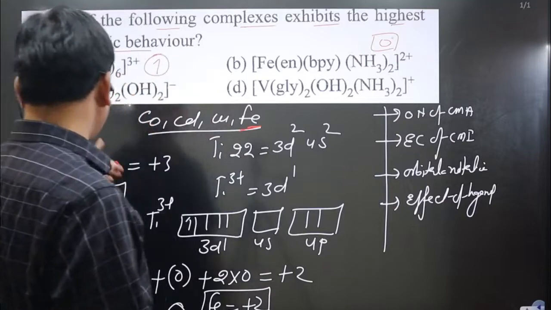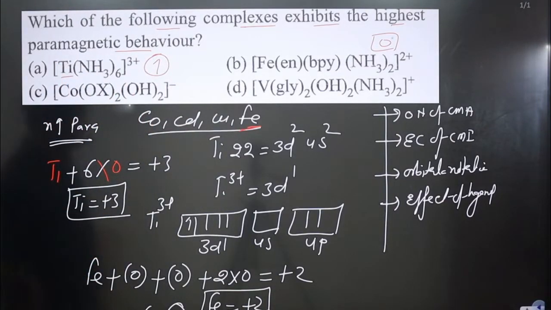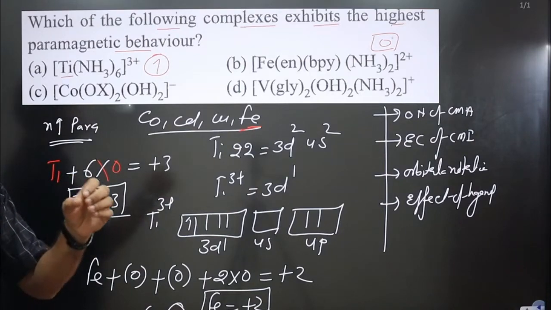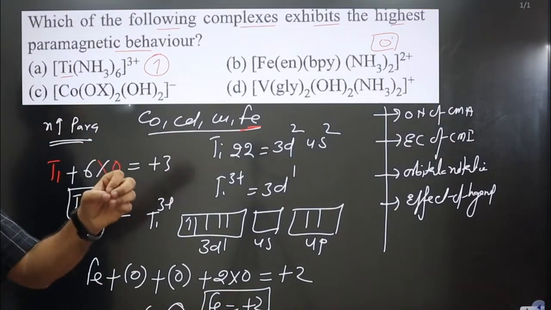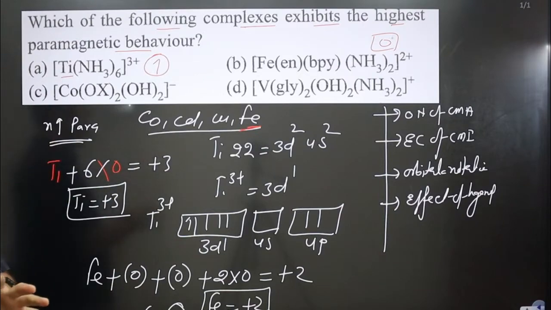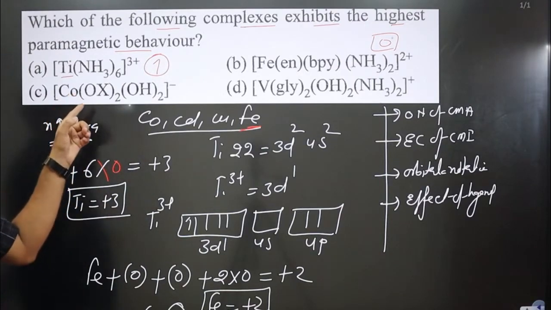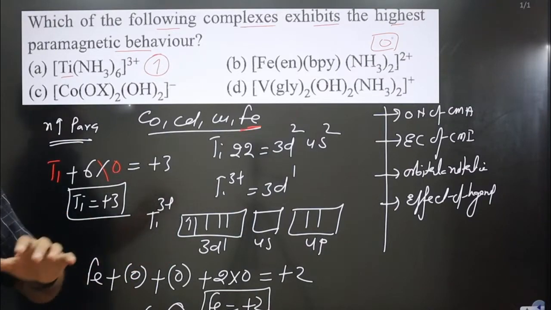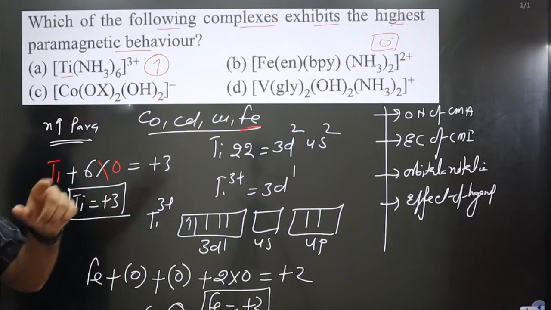Now move on to the next complex. In this case, cobalt is there. This is OX, the oxalate ion, and the oxalate ion is also considered a chelating ligand because it can form a closed ring with the central metal atom, and hence it will increase the stability of the complex. Then it will also behave as a strong field ligand.